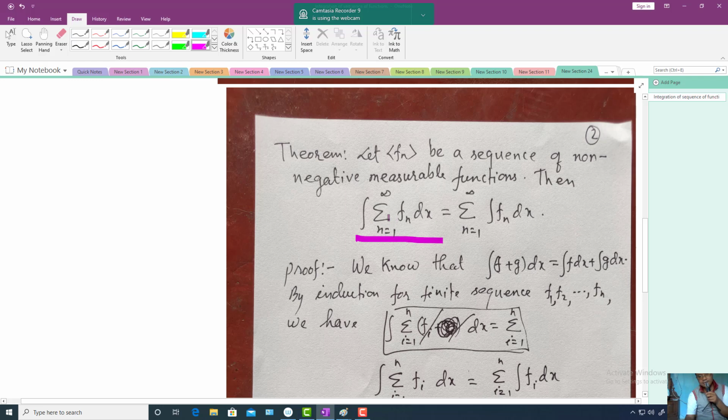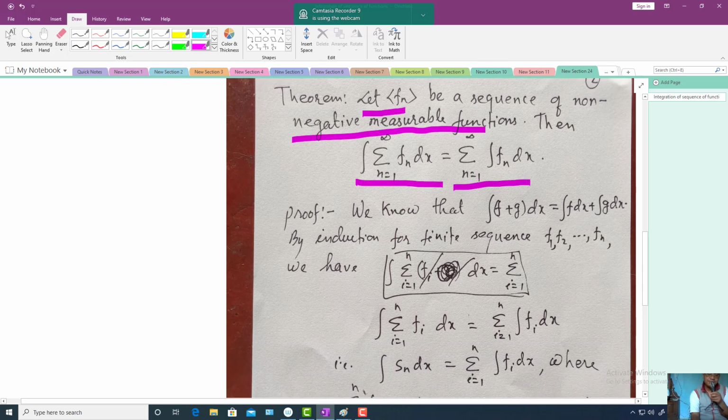this one, integration of the sum of these functions, n going from 1 to infinity fn dx, is equal to, you can take out the summation outside the integration, n going from 1 to infinity integration fn dx. So this equality, that means the summation can go inside the integration, it can be taken outside the integration, they are equal. So what is the theorem? Let fn be a sequence of non-negative measurable functions, then this equality holds. So it is very simple, just extending the above result to infinite cases.